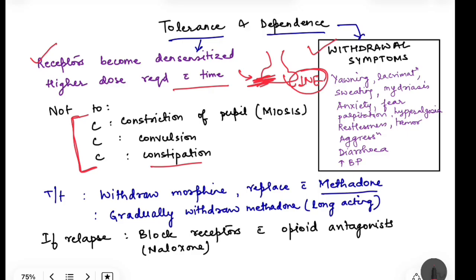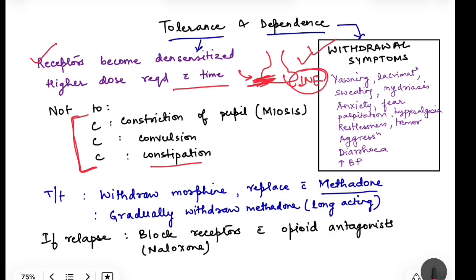When the drug is not present, the baseline action which was there in the body is going to increase. Suppose opioids decrease GABA release, that means when opioid is not there, there will be automatically increased GABA release, and that is why the dopamine release itself will be less. So when the drug is not there, the person will feel dysphoric, he will not feel good. There are certain withdrawal symptoms which occur, and this is known as dependence.